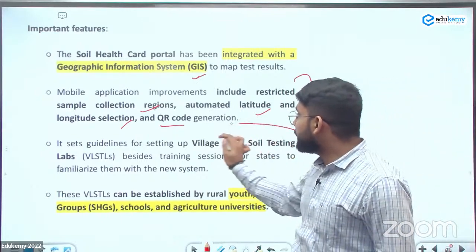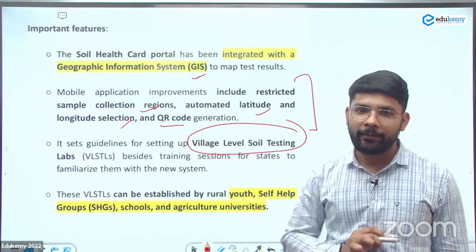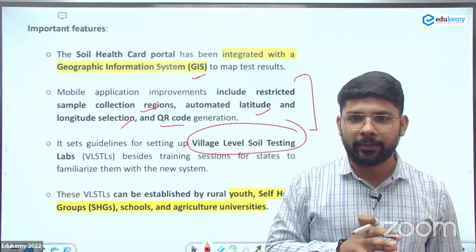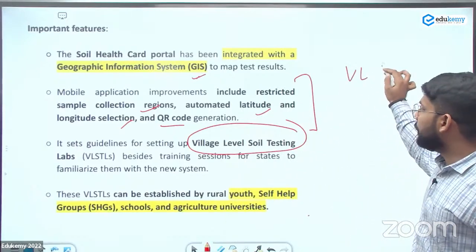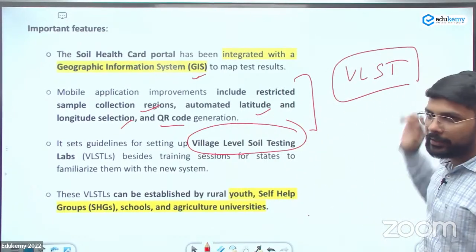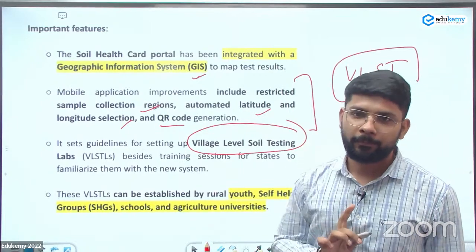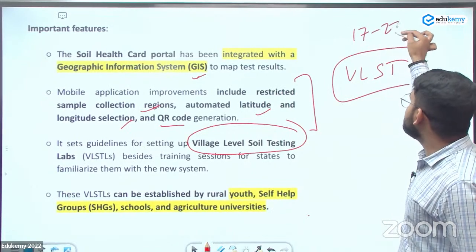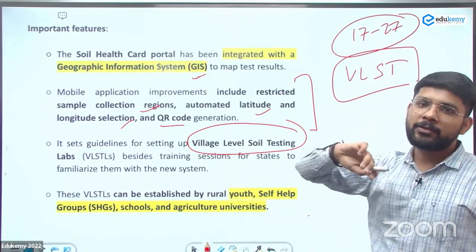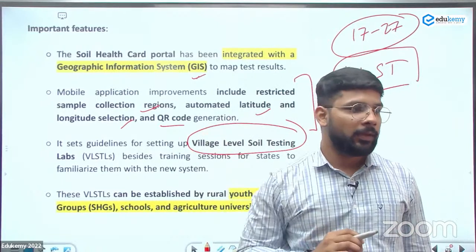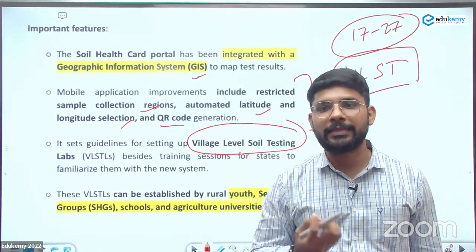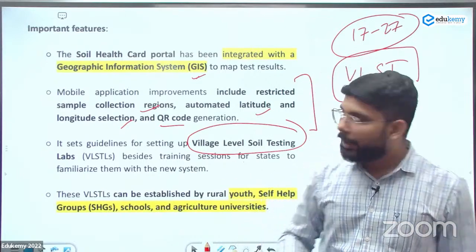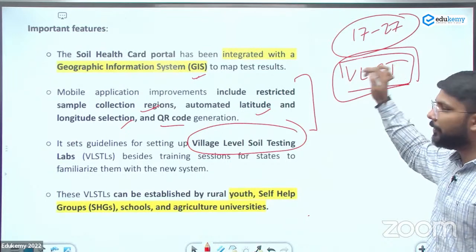And now the next level is village level soil testing labs. Initially we needed to be dependent on the major laboratory, वो कहीं कहीं पे ही present है. But now the government is starting the VLSTL, village level soil testing laboratory, and anybody can open it. There is a criteria, there should be an age of 17 to 27 years, and even a private organization in the village can open this village level testing laboratory. There will be training, specifically training for the soil health card, and then you can open this village level testing laboratory.